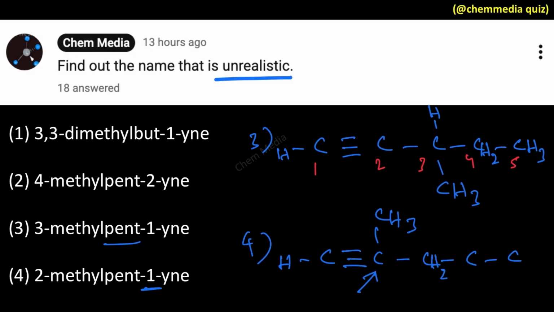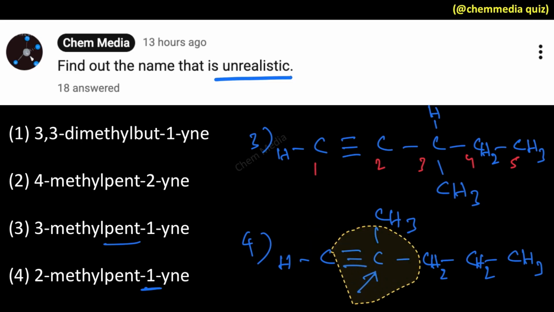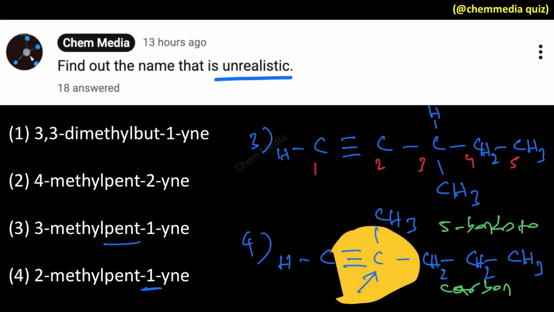We can fill hydrogens at remaining positions, that's not an issue. The issue is we are having 5 bonds to this particular carbon. Can we increase the valency of carbon from 4 to 5? No, we cannot do that. So therefore that is unrealistic, which means option 4 is correct.